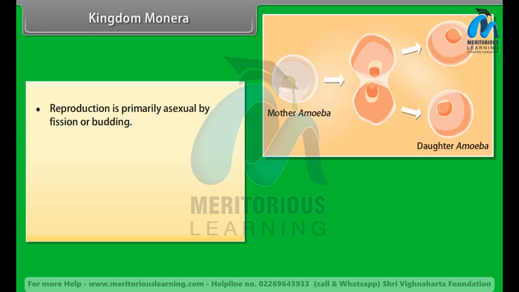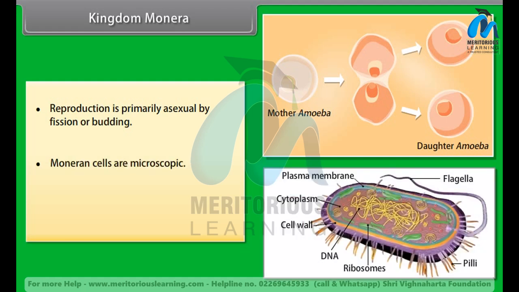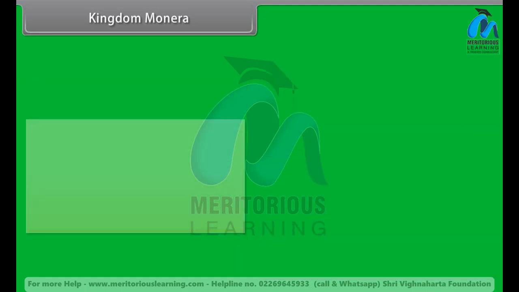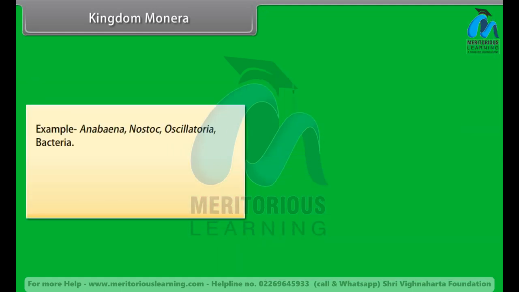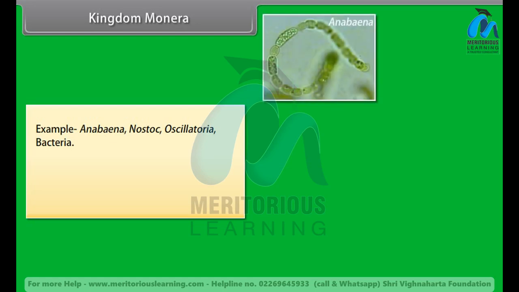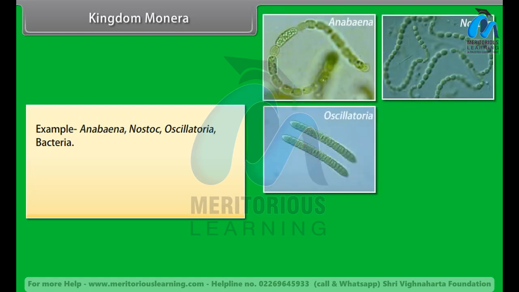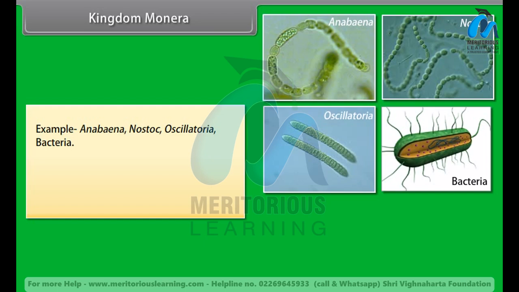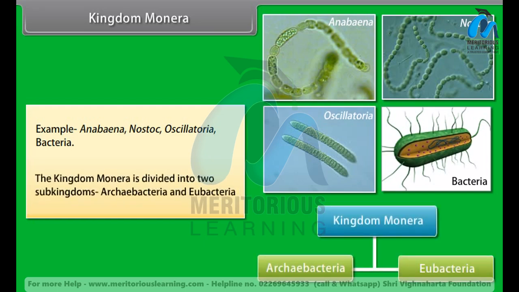Reproduction is primarily asexual by fission or budding. Moneran cells are microscopic. Most organisms bear a rigid cell wall. Examples: Anabaena, Nostoc, Oscillatoria, bacteria. The kingdom Monera is divided into two sub-kingdoms, Archaebacteria and Eubacteria.